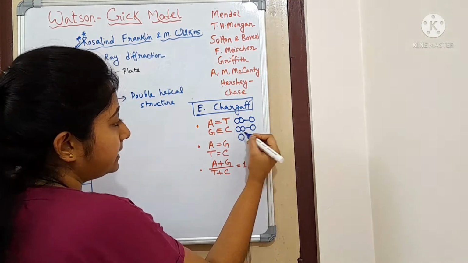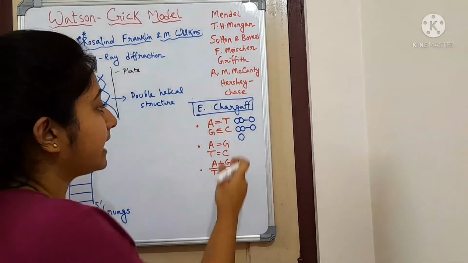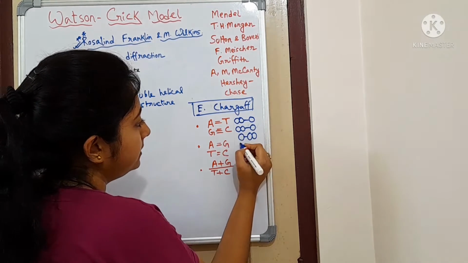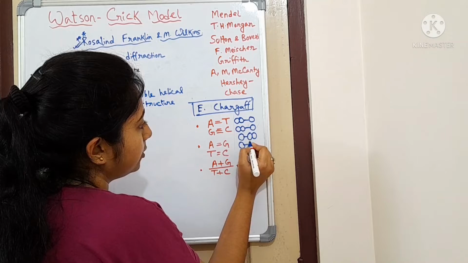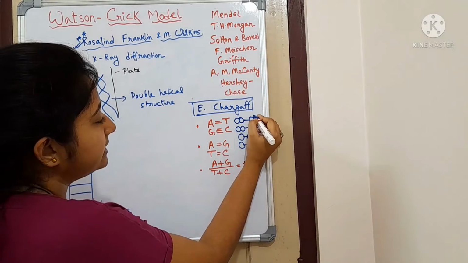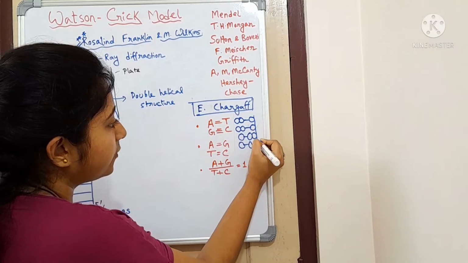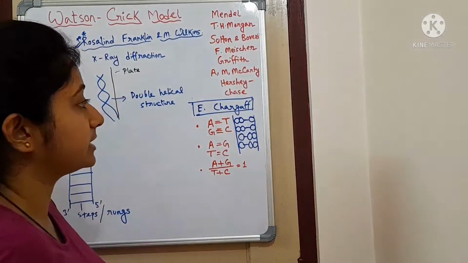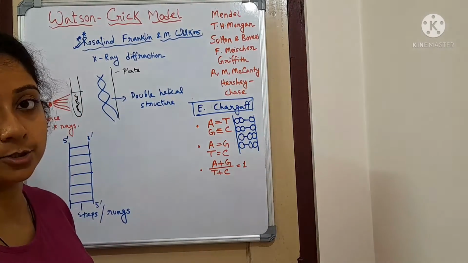So let us consider that thymine is forming a bond with adenine and cytosine is forming a bond with guanine. In all of these cases, you can see that they form an exactly similar, straight-line kind of structure.